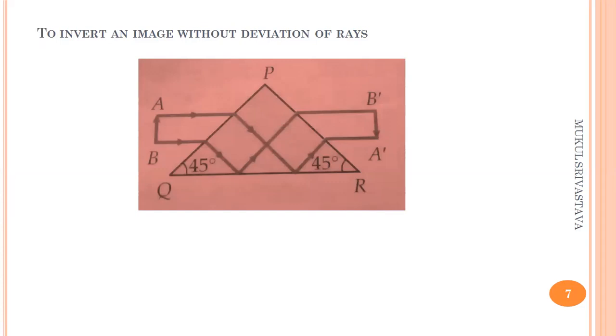The rays do not suffer any deviation, only their order is reversed. The incident ray, which is on the top, emerges from the bottom. Such prisms are called erecting prisms and are used in binoculars and in projection lenses.